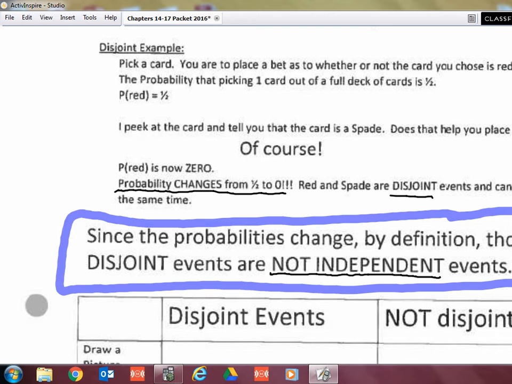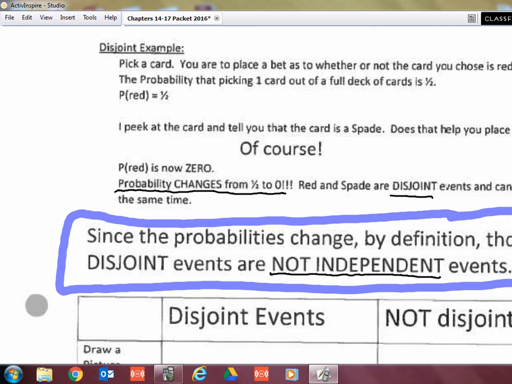Yes, ma'am. Okay, so then that wouldn't be disjoint events because those things could still happen at the same time. Red and not a heart could still happen. So that's not disjoint. Disjoint events have to be separate items that can't happen at the same time.